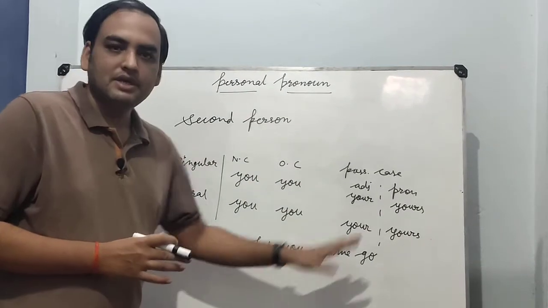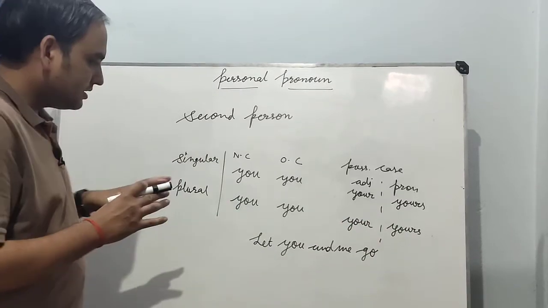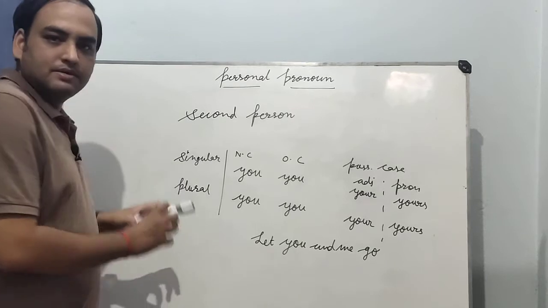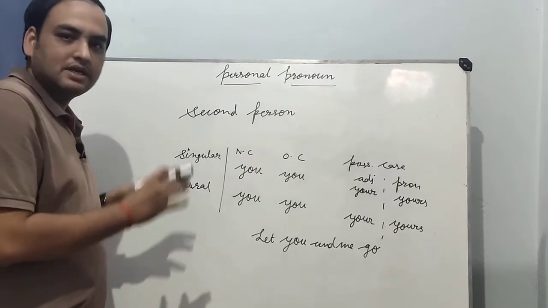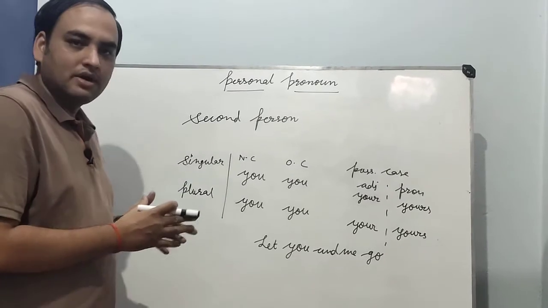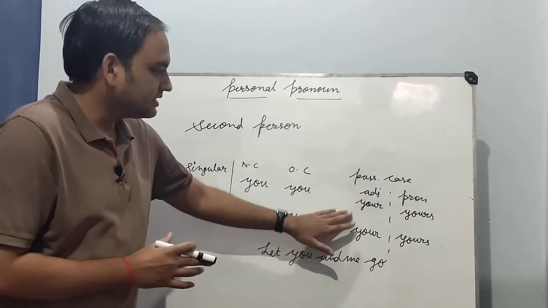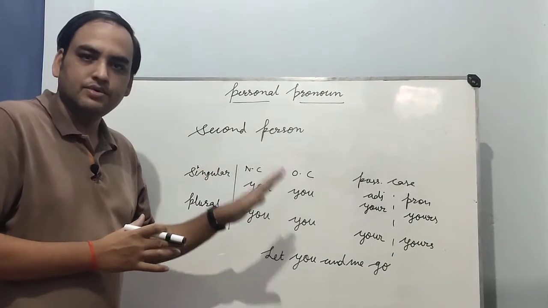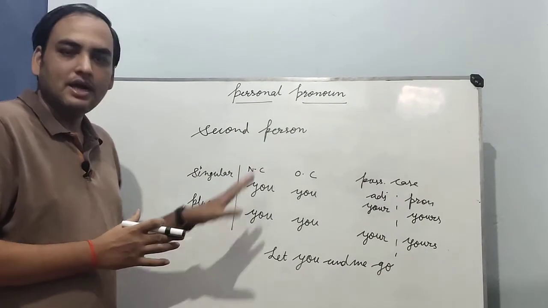Let you and me go. So this is the way we used second person pronoun in nominative case and in objective case. Okay, and I also explained here the possessive adjective and possessive pronoun for the second person pronoun in my examples.